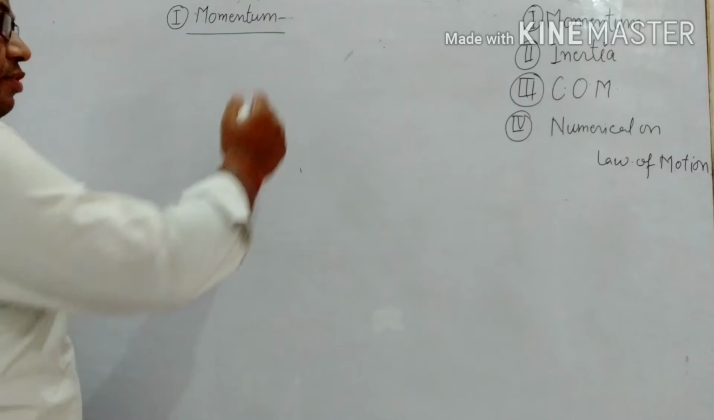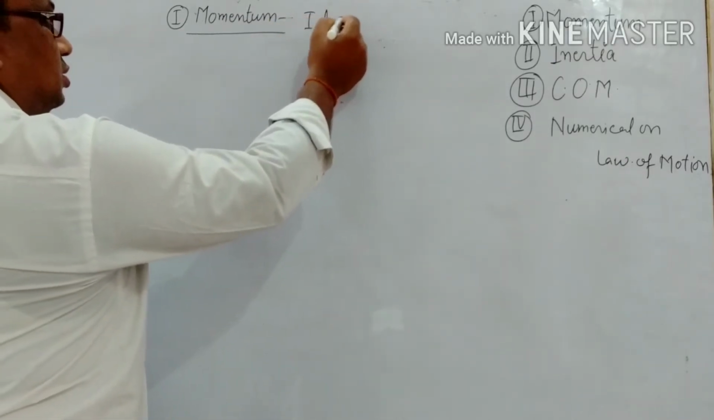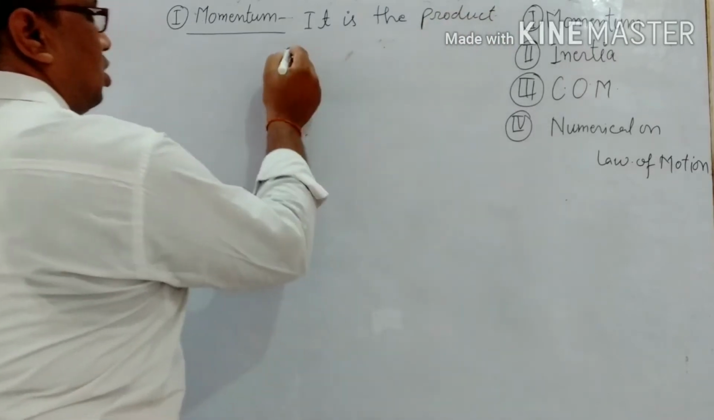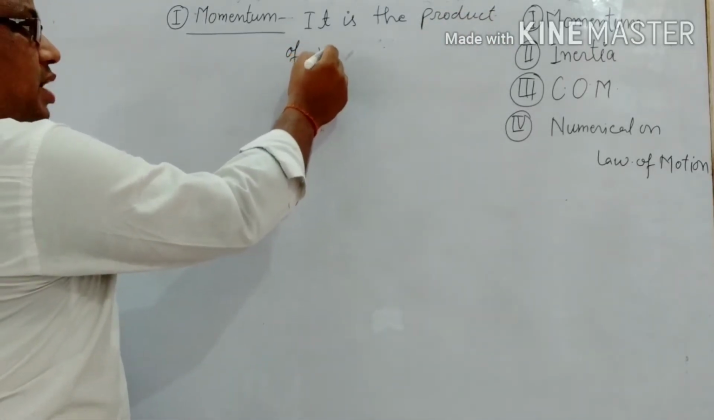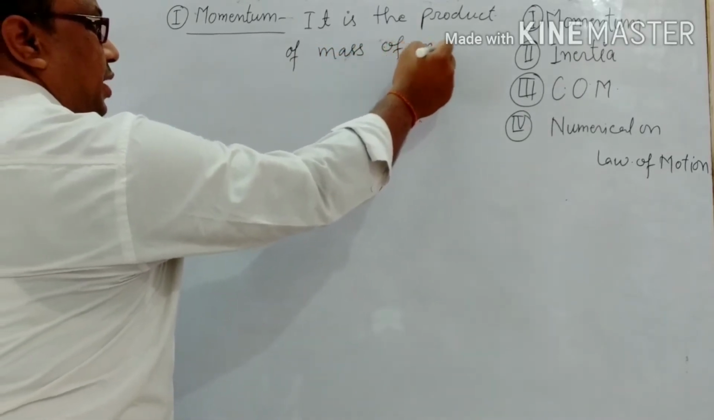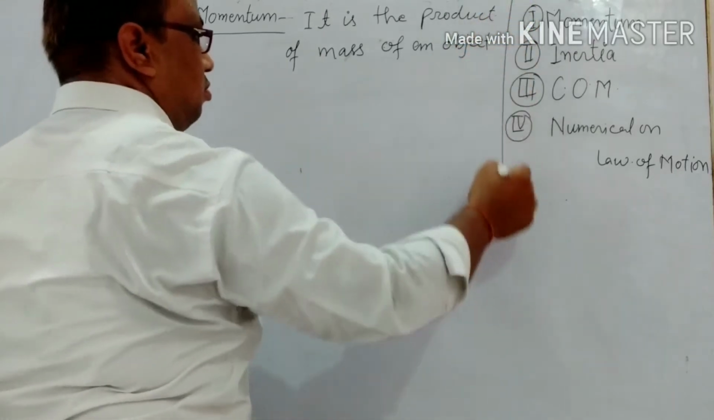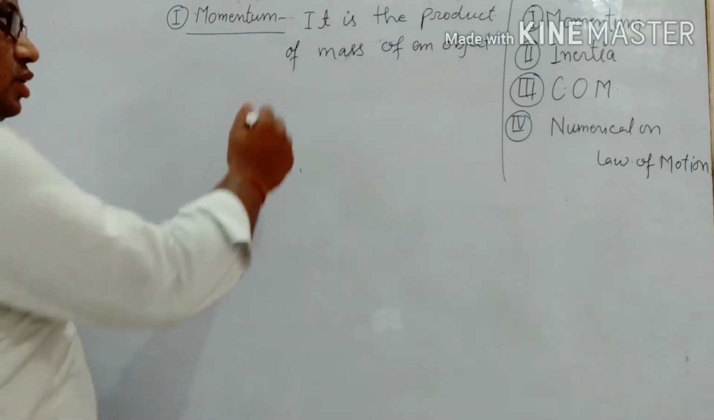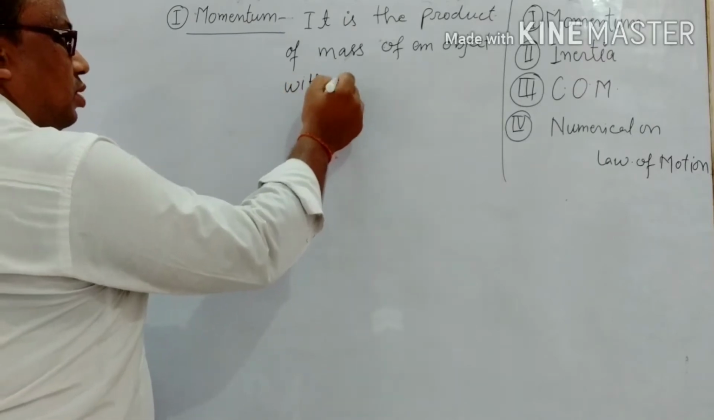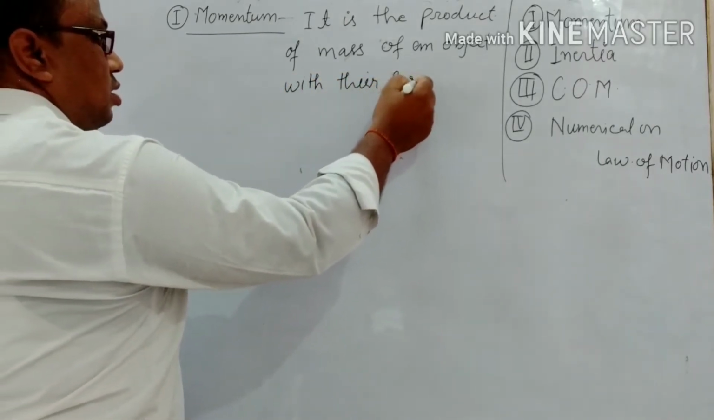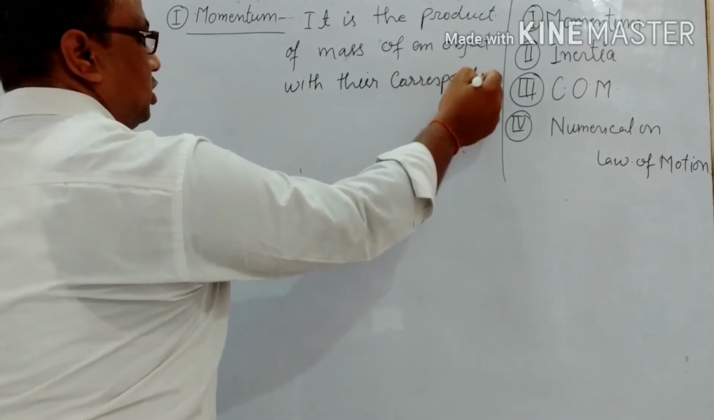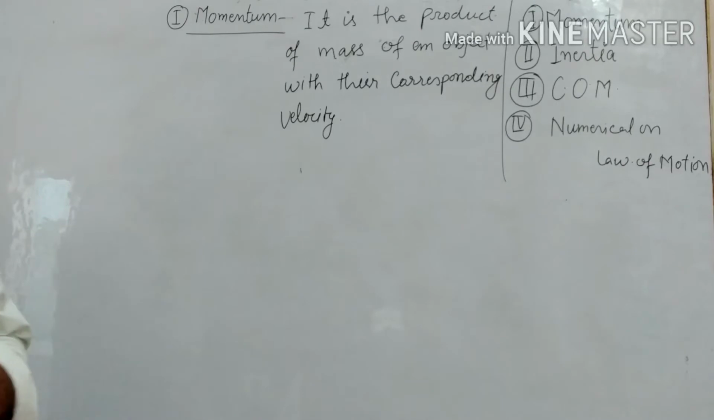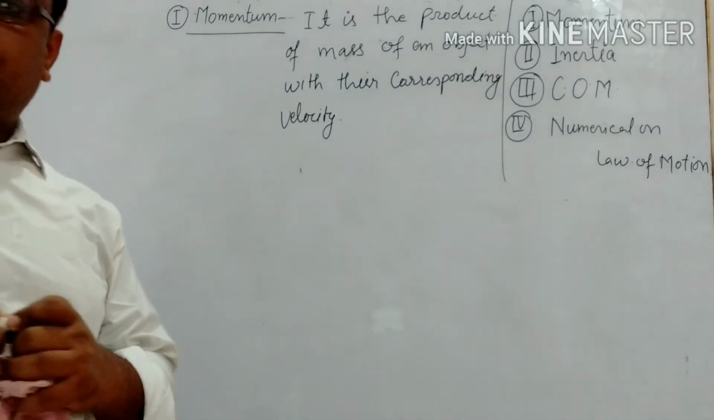Clear? Everyone write it. It is the product of mass of an object with their corresponding velocity. Clear? Okay.